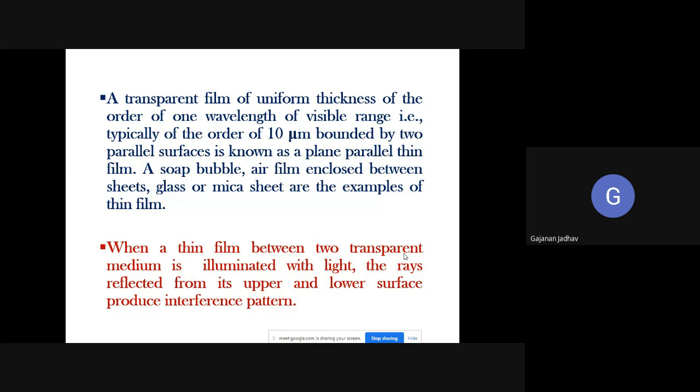We have two transparent media, and there is a thin film between them, which is illuminated with light. Whatever rays are reflected from its upper and lower surface, they produce the interference pattern. So this is how we are getting the interference in plane parallel thin film.